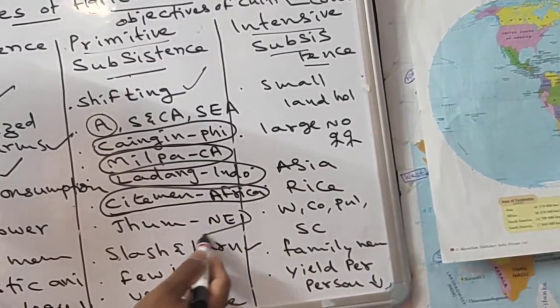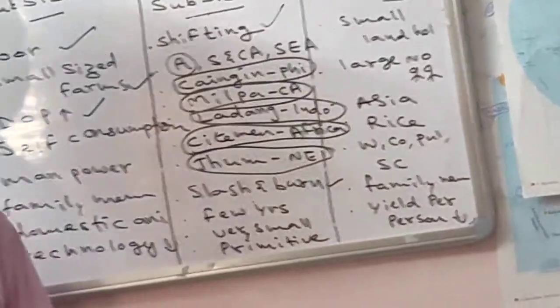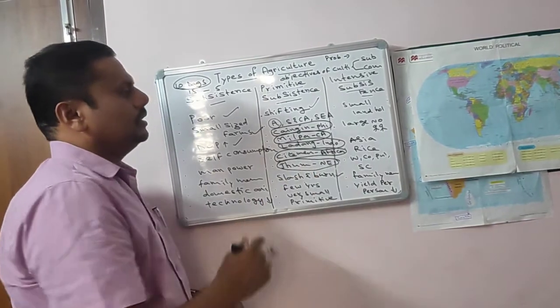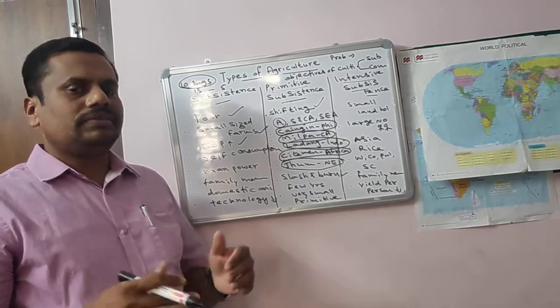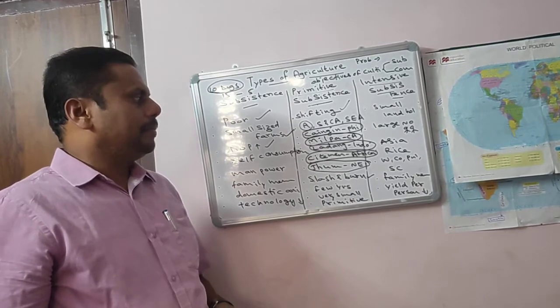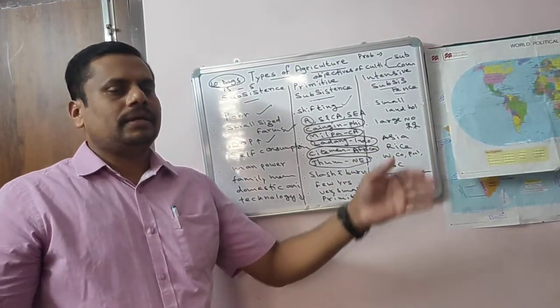So in this way, the primitive subsistence agriculture is called by different names, even in Northeast India. In our country, in Northeast India, it is called Jhum cultivation. Remember, Jhum cultivation in Northeast India. In this way, the primitive subsistence agriculture is also called shifting cultivation. Why is it called shifting cultivation? Because particularly they use the slash and burn method in order to clear a particular area.